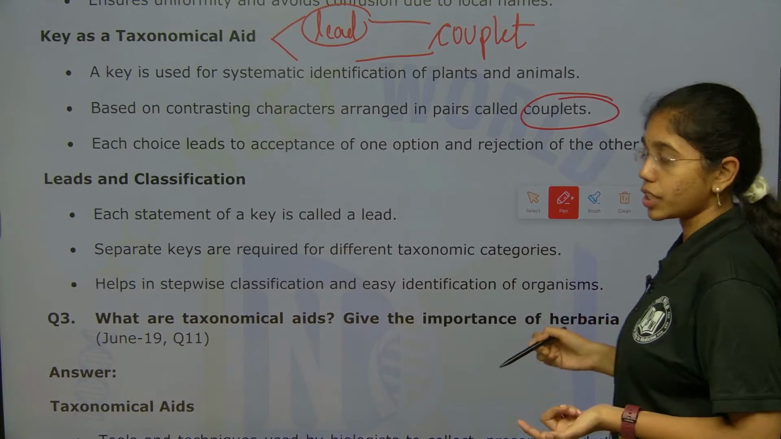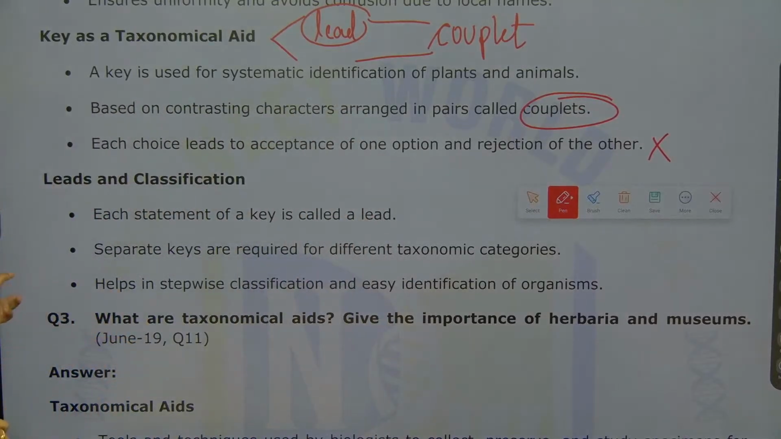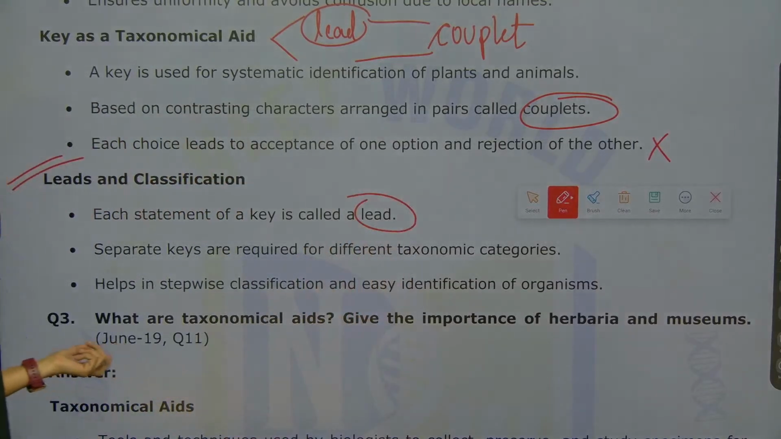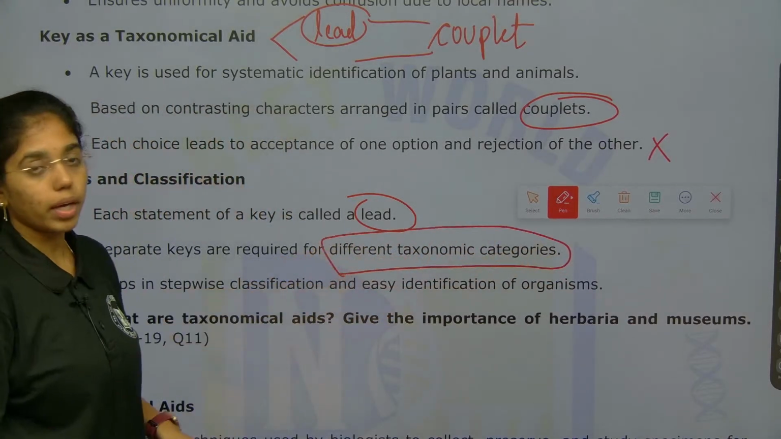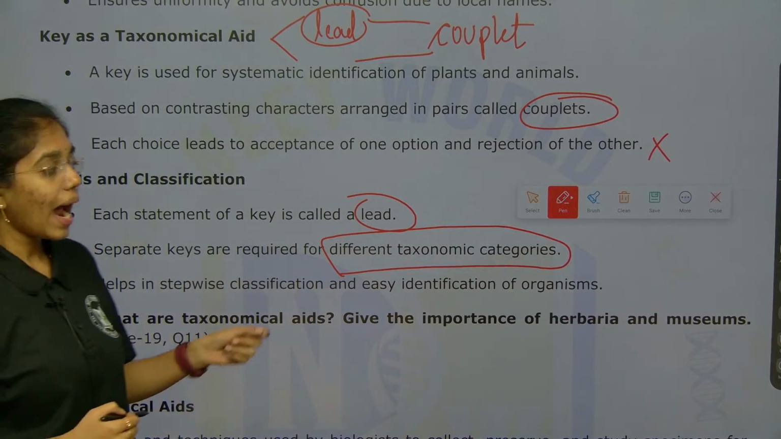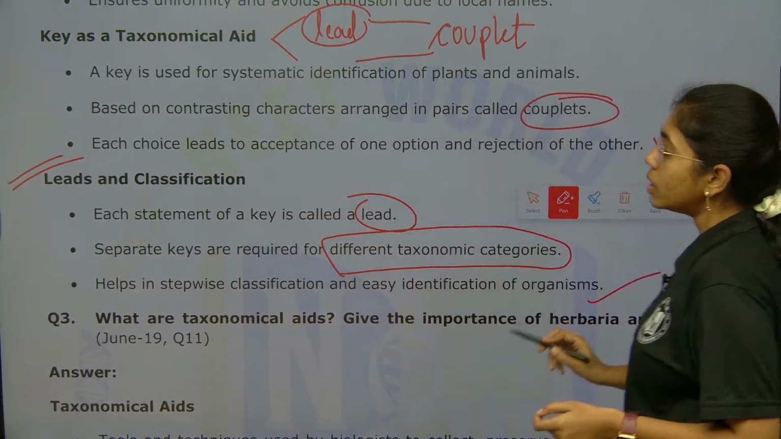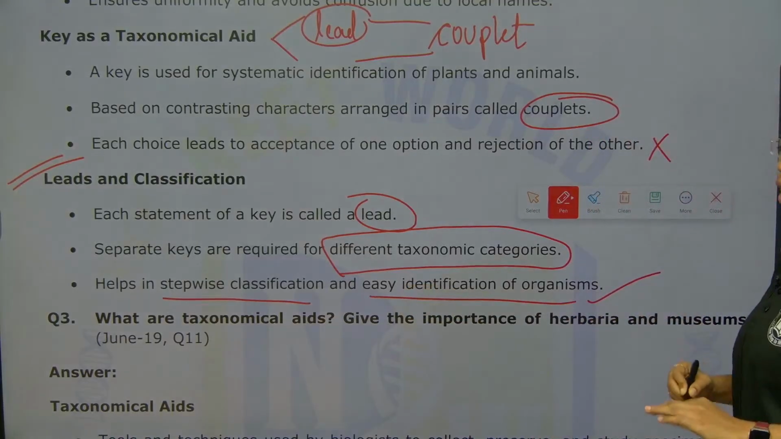Next, leads and classification. Each statement of the key is called a lead, as we have just discussed. Separate keys are required for different taxonomic categories. This helps in stepwise classification and easy identification of organisms.